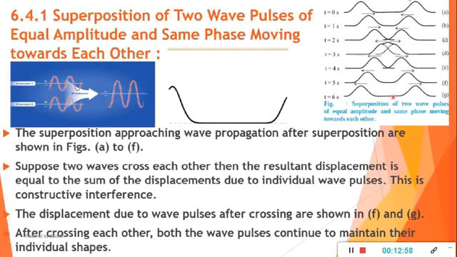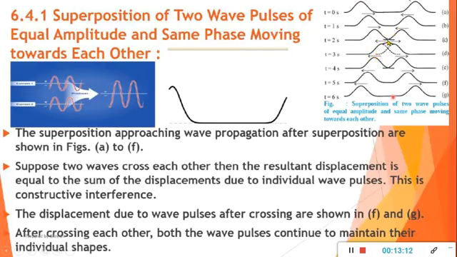See here, when two waves cross each other, from figure C to figure E, their amplitudes get added.